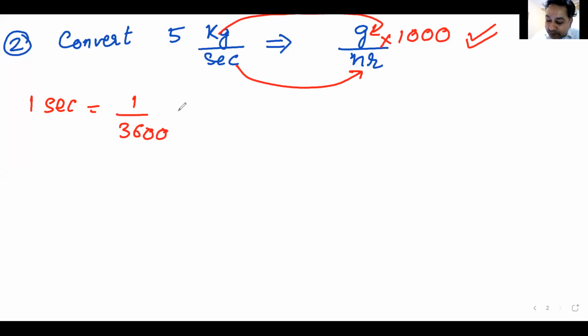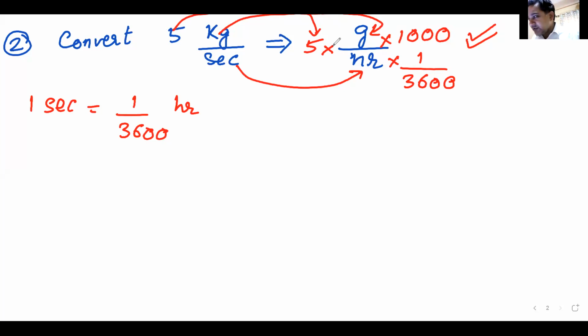Am I clear? Yes. So when I convert second into hours, this will be multiplied by 1 divided by 3600. And you have 5 over here. This 5 comes over here. So it is 5 multiplied by 1000 divided by 1 by 3600.